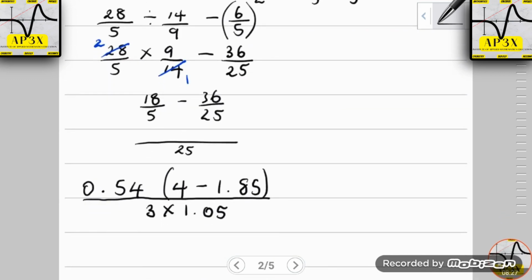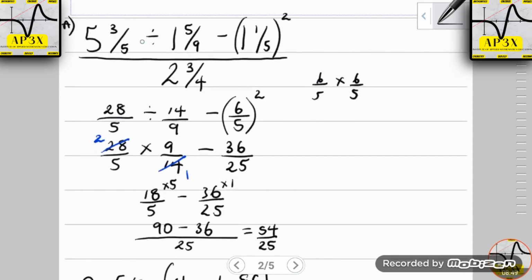So 5 into 25 goes 5 times, and 25 into 25 goes 1 time. So therefore 5 times 18 is 90, and 1 times 36 is 36. So if we take this away here, we'll end up with 54 over 25. That is the result of the A section of this problem. We can therefore transfer this information up here, and that 54 over 25 is going to be dividing the result, or the conversion, of the bottom.